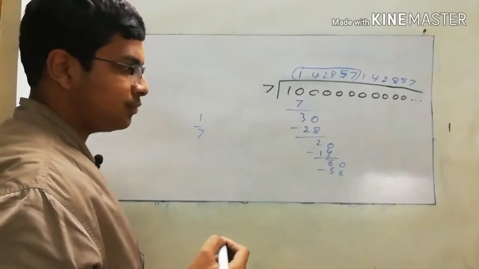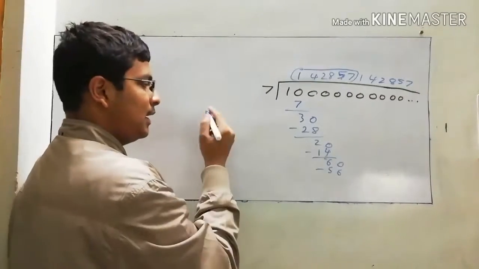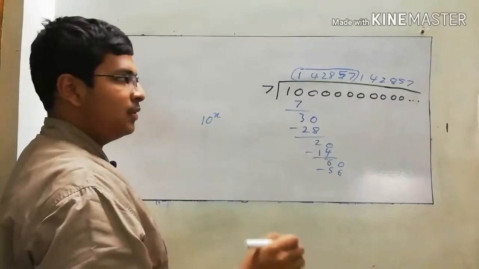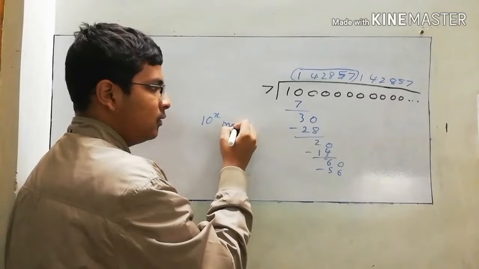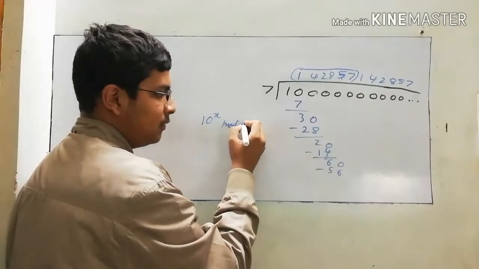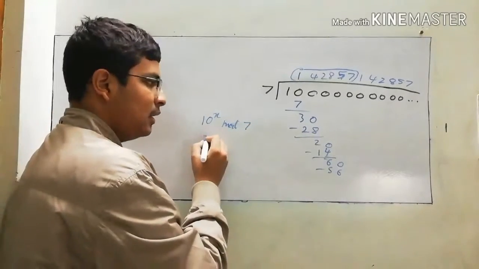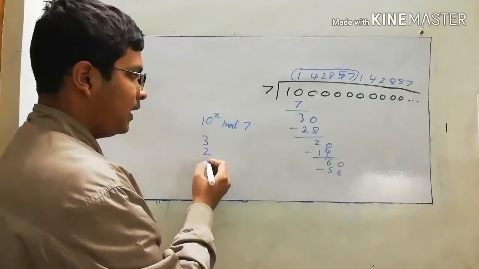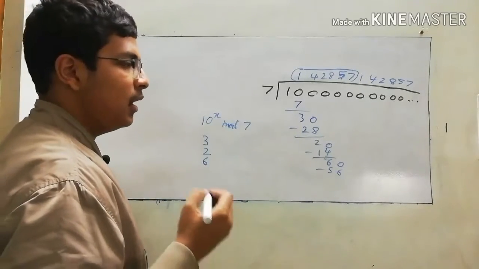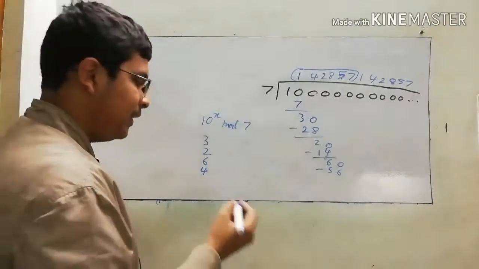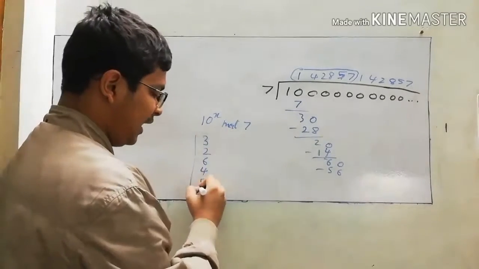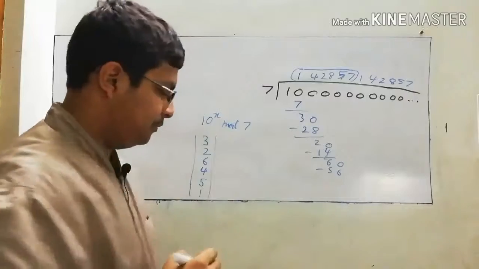Why does it happen so? Because if you take 10 to the power x, x may be any number, and you mod it with 7, or divide it by 7, the remainders will come as 3, 2, 6, 4, 5, and again 1. So these are the remainders which will come.